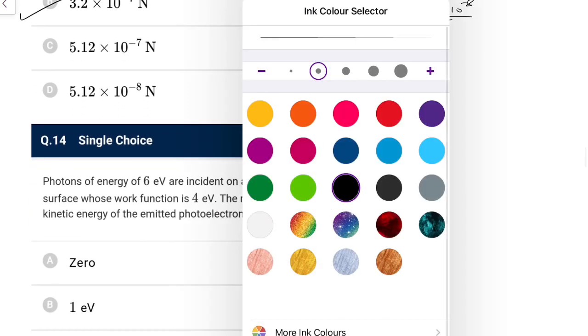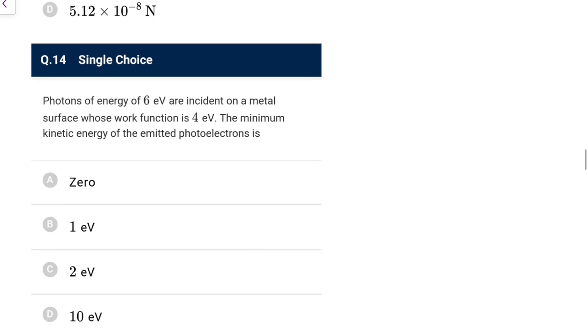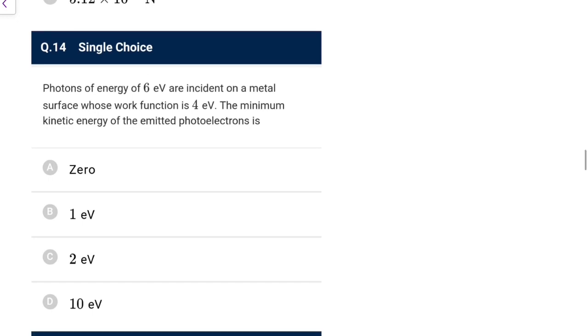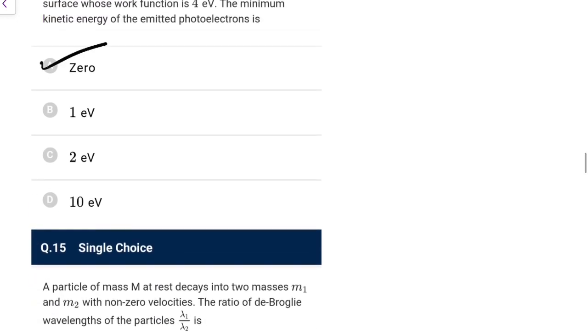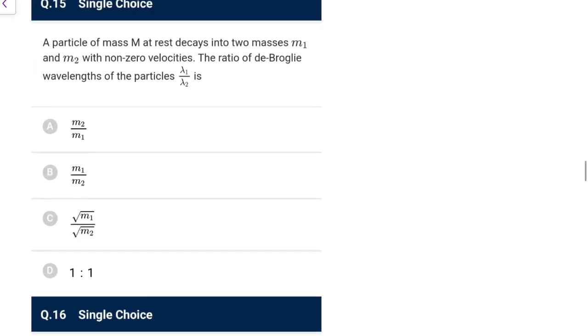Now the next one. Photons of energy 6 eV is incident on a metal whose work function is 4 eV. The minimum kinetic energy, minimum is always 0. K max is 2, minimum is 0. Electrons are emitted with energy ranging from 0 to K max, unless some potential is also given.